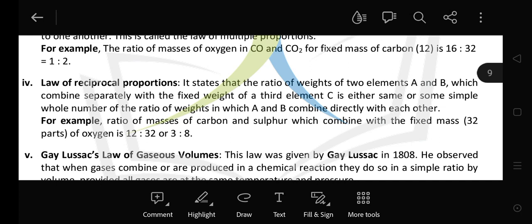For example, the ratio of mass of carbon and sulfur which combine with the fixed mass of 32 parts of oxygen is 12:32. The ratio of carbon and sulfur, with oxygen, comes out as a whole number ratio, and that ratio will be 3:8.